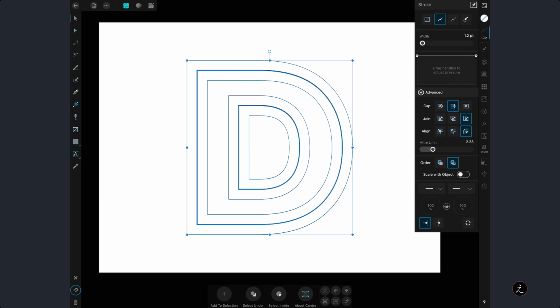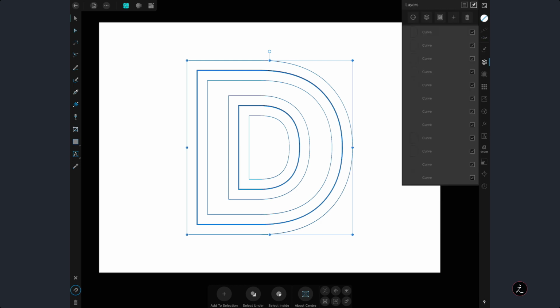Okay. So what we're going to do now inside the Layer Studio, you want to look, because sometimes after using the divide Boolean operation, we have some leftover paths.